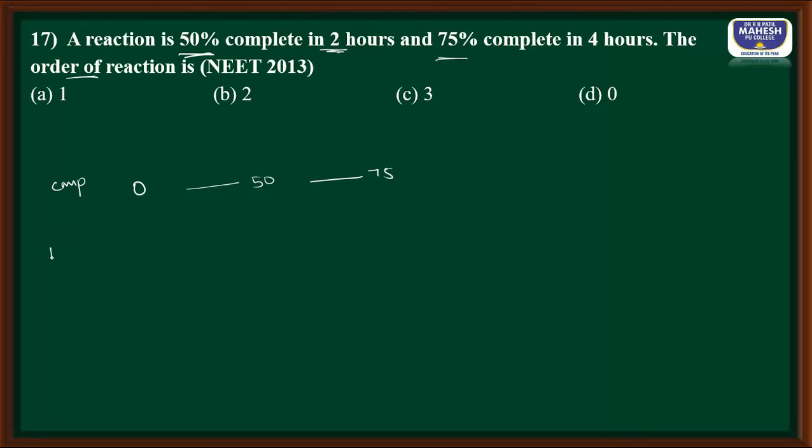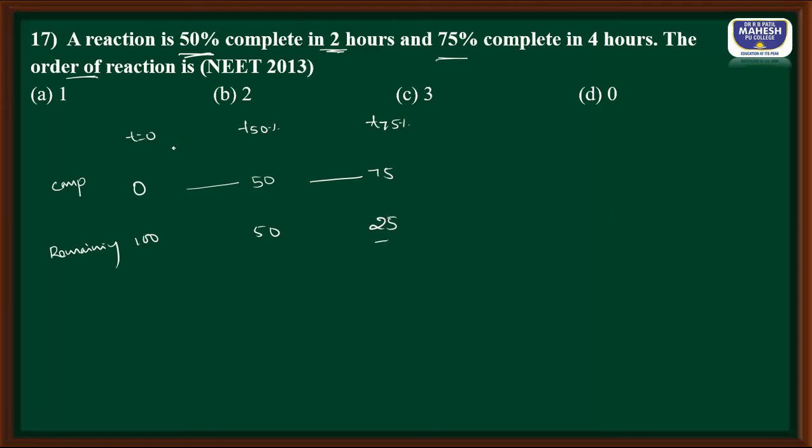So this is remaining. How much? Let us see that. Remaining when time t equals 0 is 100. When time t is at 50%, remaining is also 50. When time t is at 75%, the remaining is going to be 25.